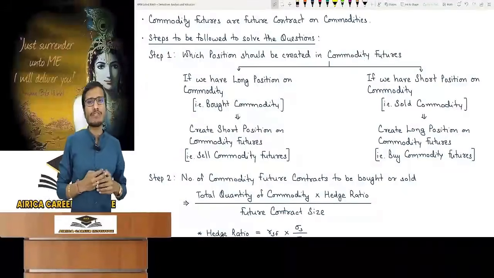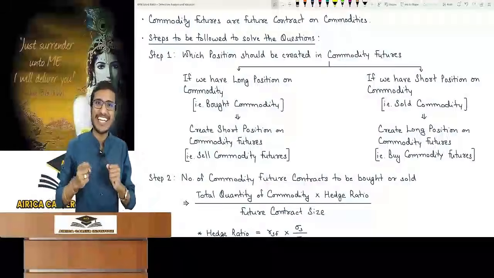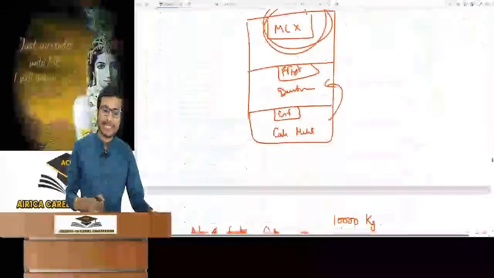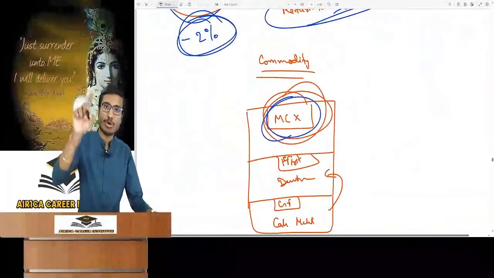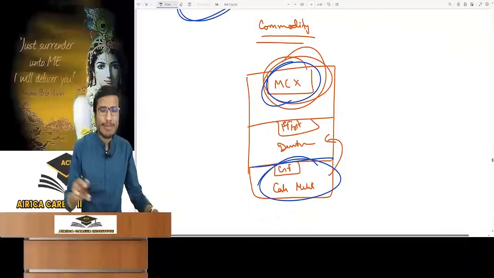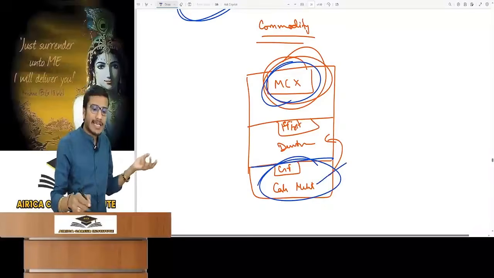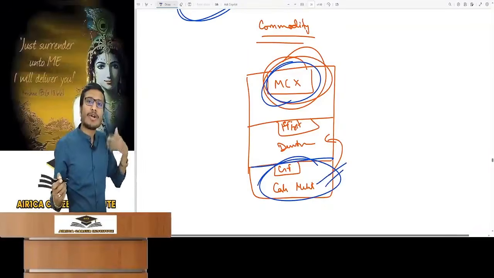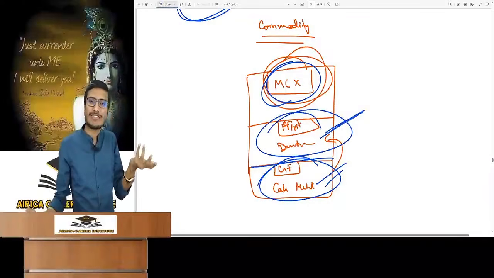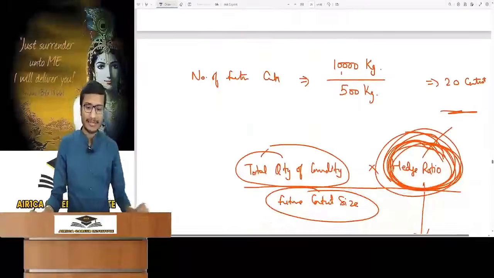Sir, commodity futures are also on the stock exchange? Yes, on an exchange, but not on the stock exchange. Stock exchange is for share exchange. In India, the commodity exchange is MCX, okay? Those who do trading know about this exchange. In this also there is a cash market on the ground floor. Assume that our commodity is gold. If you want to buy or sell gold, it will be done on this floor. If you want to do a futures contract on gold, then go to the first floor, the derivative market. Same, only the name of the exchange is changed. MCX, and nothing else is different.